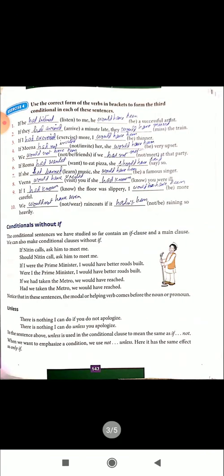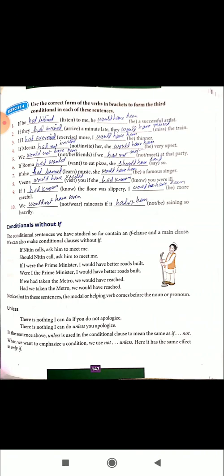Now look at the examples. Use the correct form of the verbs in brackets to form the third conditional in each of these sentences. I have given the answers. Go through and study the exercises.